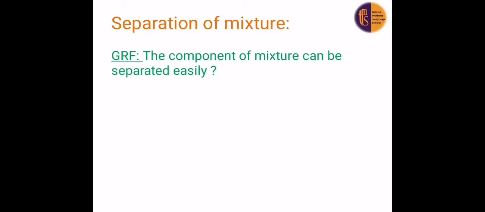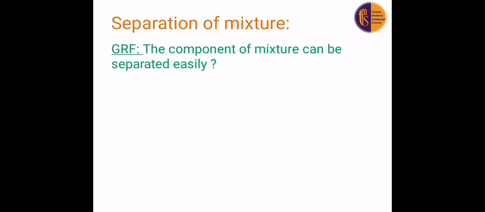Separation of mixture. If I want to separate one component of a mixture, how can I do this? Before we answer this question, give reason for the components of a mixture can be separated easily. Why? Because they don't react together. They don't react together and they keep their own properties, so we can separate them easily.